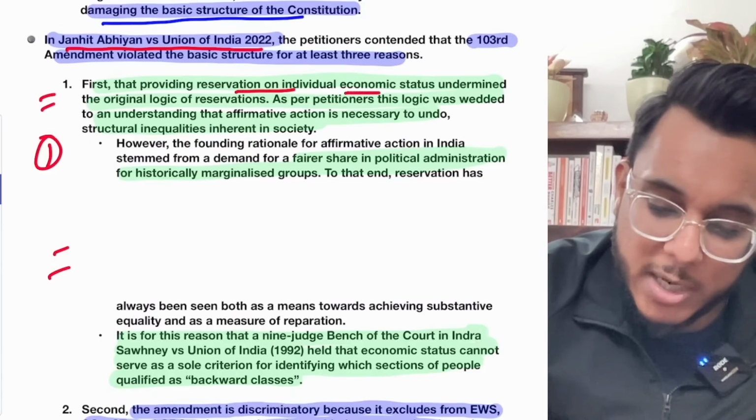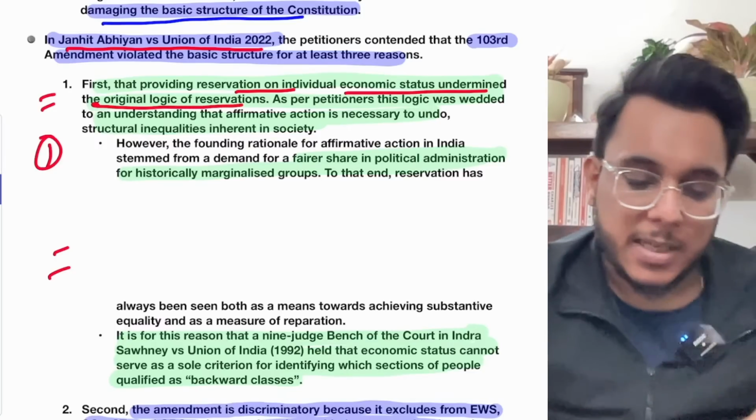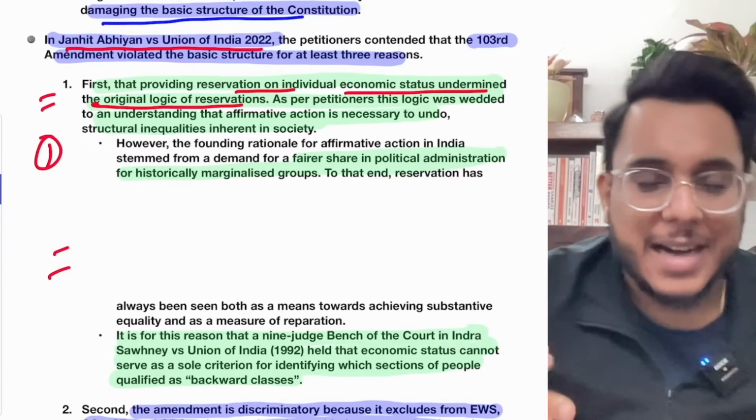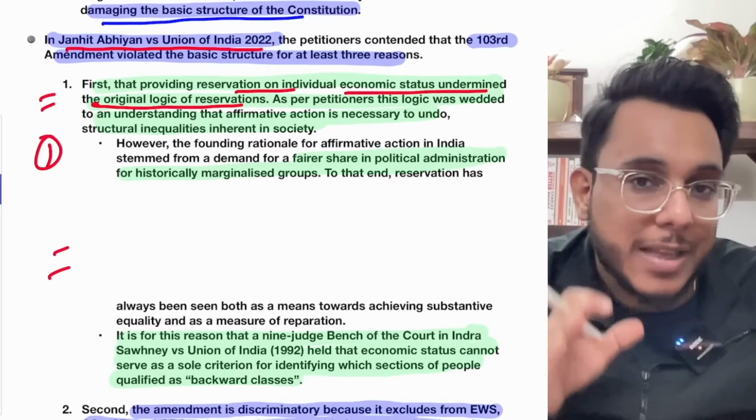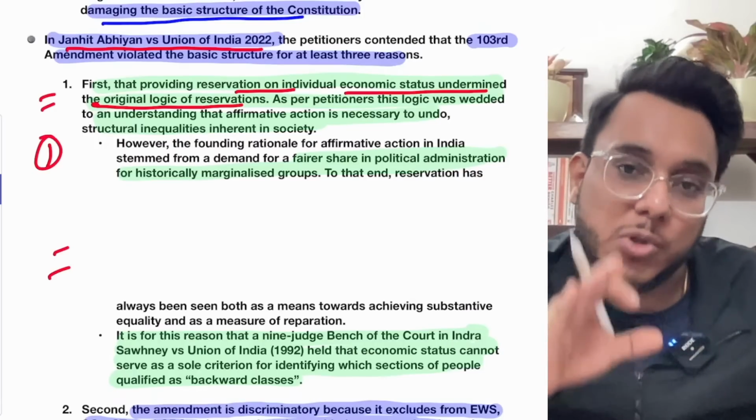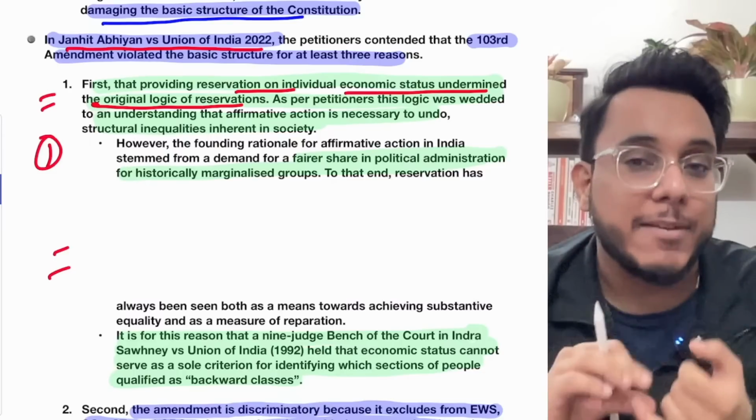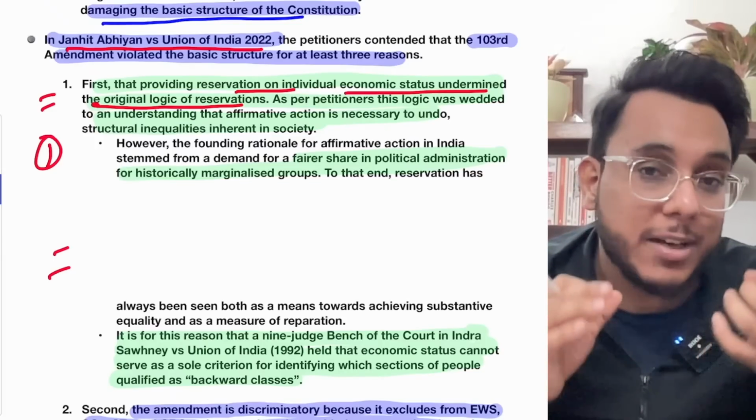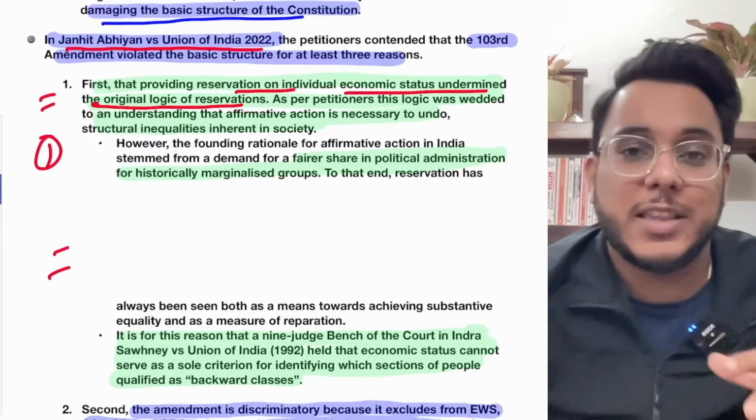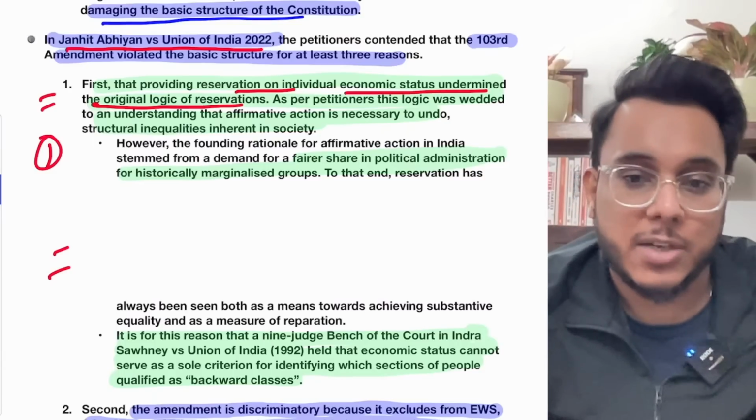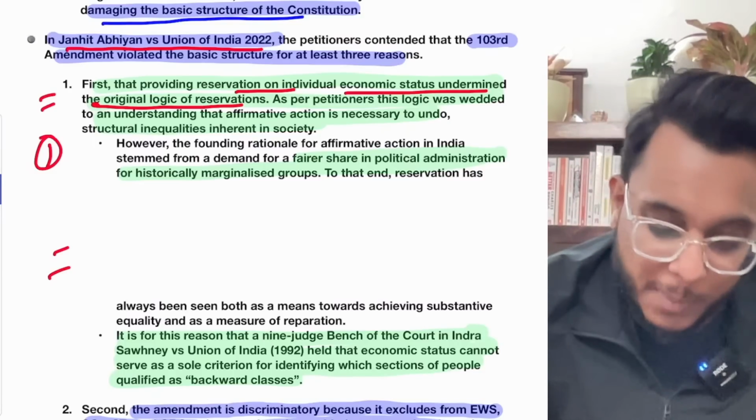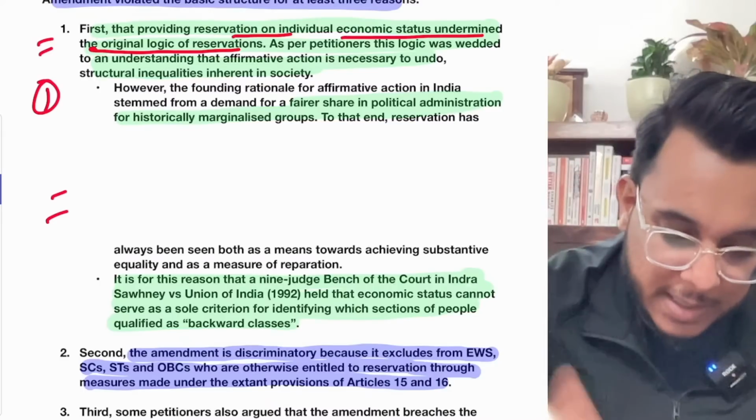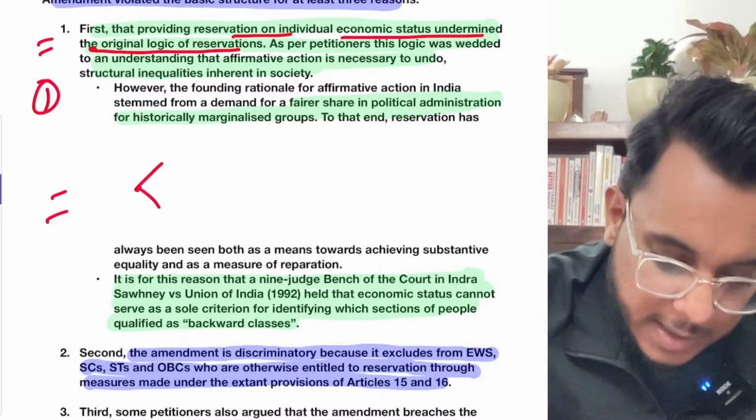providing reservation on individual economic status undermined the original logic of reservation. Now, what was the original logic of reservation? See this particular thing. It was provided that reservation is being given to make up for the historical injustice that had happened in the society. The scheduled caste people were never allowed to get education. They were not allowed to access the community resources. So there was historical injustice that had happened with these people. So therefore, they were given the reservation. Today, reservation has been given on the economic criteria. So therefore, the question that comes here is that basically there are two types of things. There are the structural.